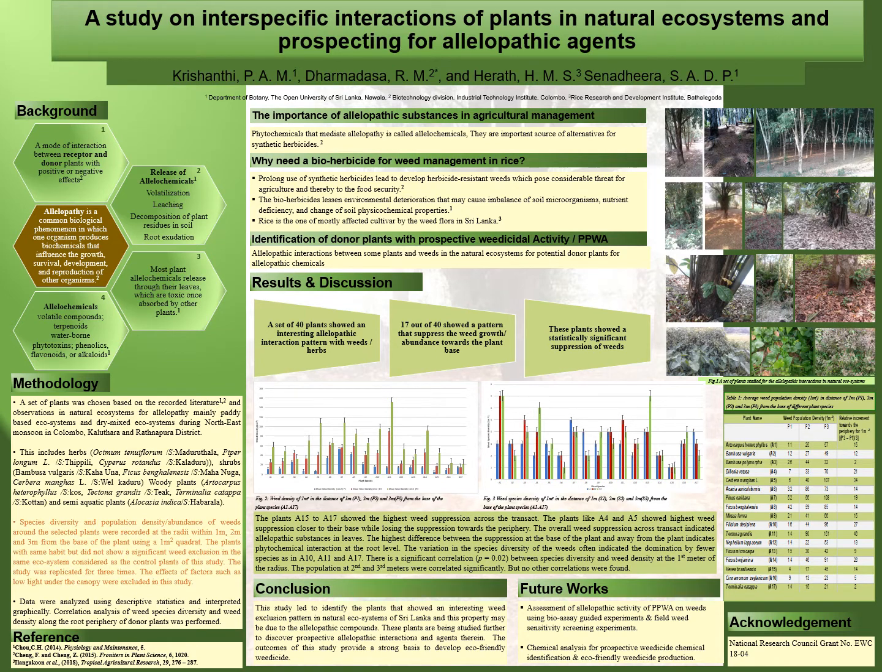Here, species diversity and population density of weeds and herbs around the selected plants were recorded along the radii from the plant base at 1 meter, 2 meter and 3 meter distances. The control of this study was the plants with the same habit in the same environment but without any weed exclusion. The data analysis consists of descriptive statistics and correlation analysis.